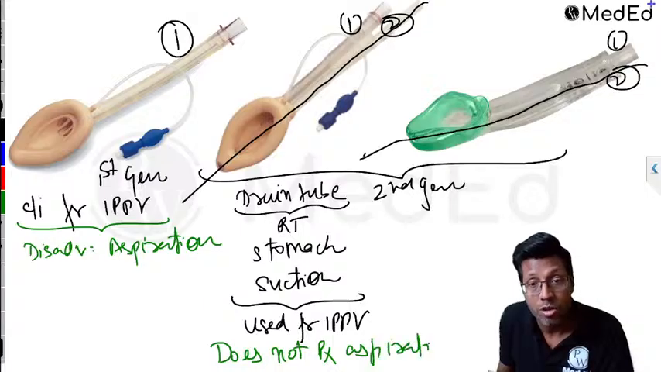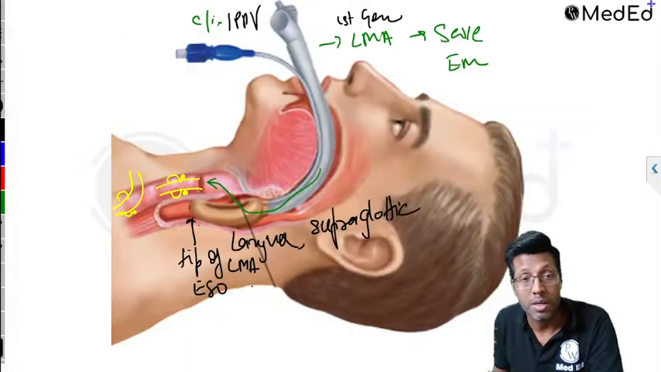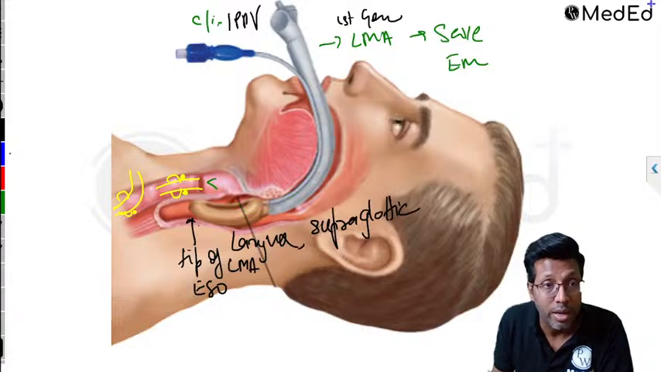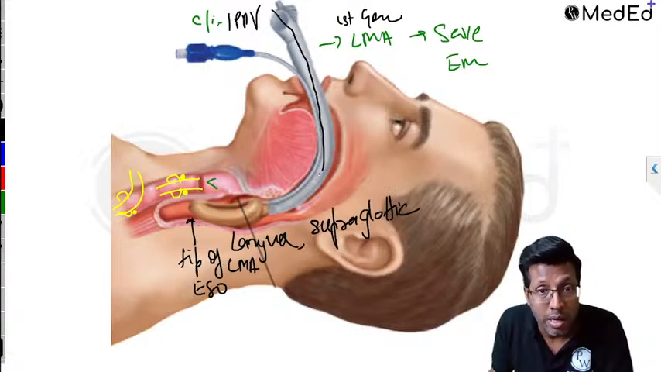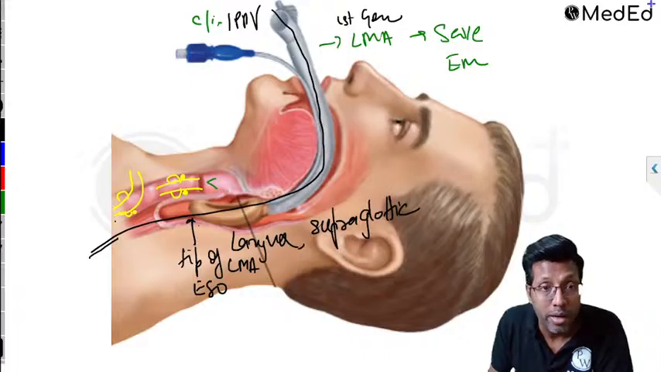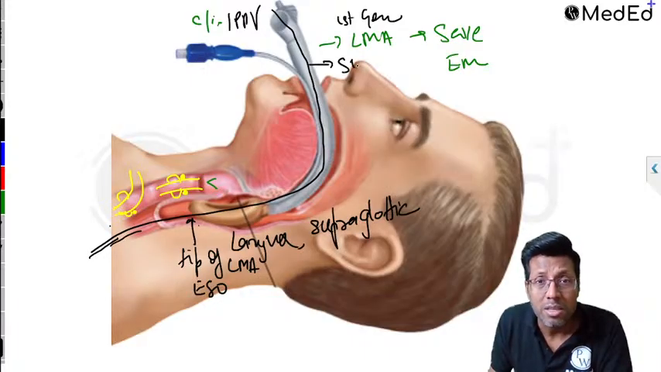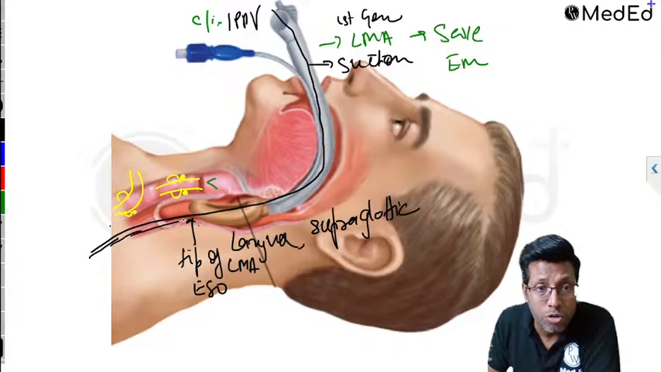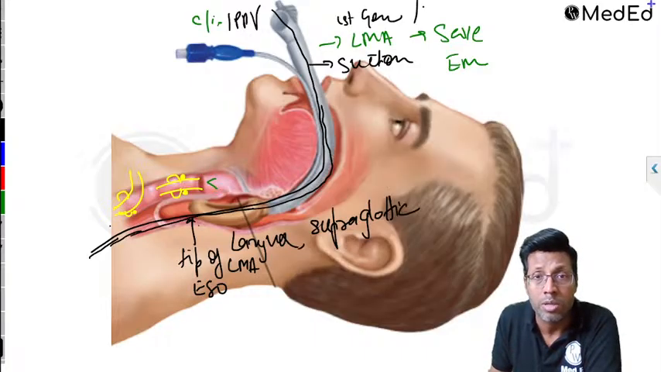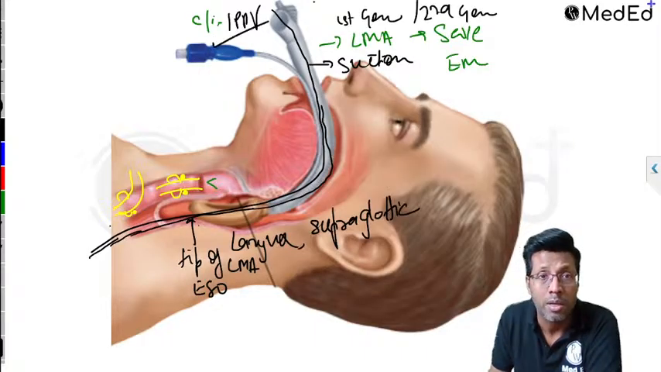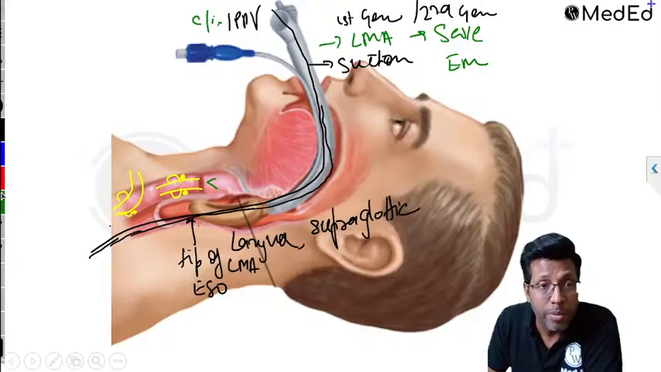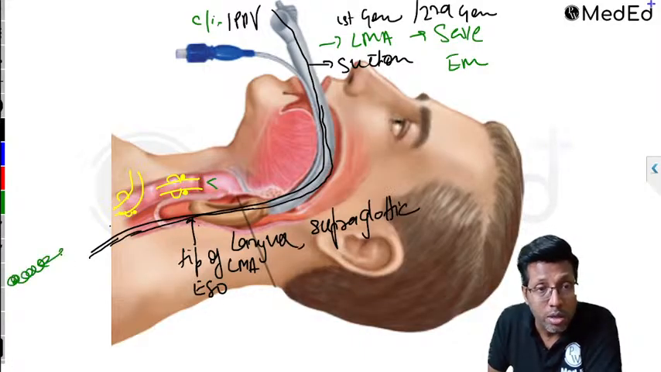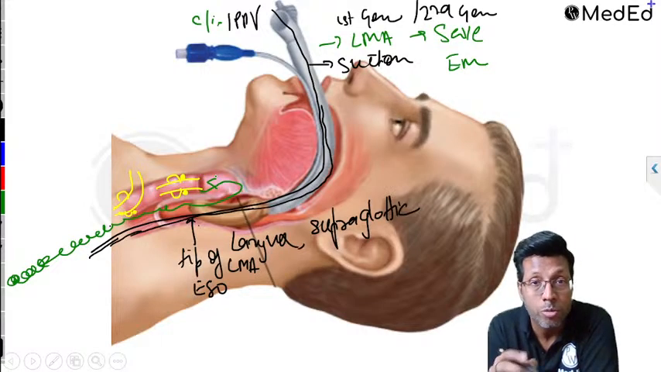Though I can use it for IPPV, it still does not prevent aspiration. Yes, it decreases the chances of aspiration, because I can put a Ryle's tube from there. My second generation LMA will have a second tube and the Ryle's tube will go inside the stomach. No doubt I can do suctioning. But imagine, if I did not suction and the patient vomited. That's the difference with the second generation: I can use it for IPPV. But in case the patient vomits and I didn't suction, all the regurgitation will come from here and go inside. Therefore, to prevent aspiration, your tube has to be inside the trachea.